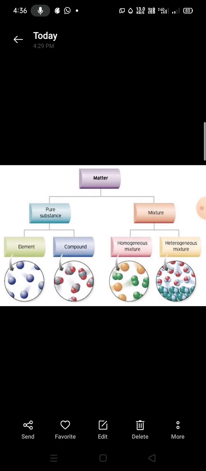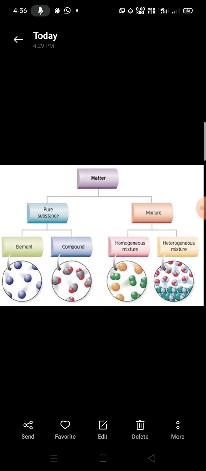They are known as compounds. For example, water. Water consists of hydrogen and oxygen. Two different elements are combined in a fixed ratio to give water. That's why water is a pure substance. In water, the properties of hydrogen and oxygen are not present. So water is one kind of substance, that is, a pure substance.